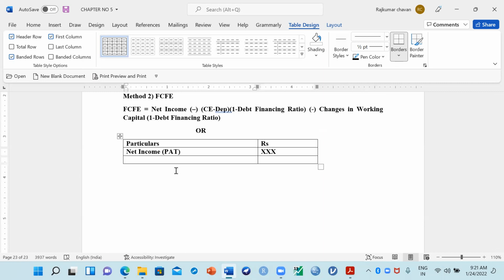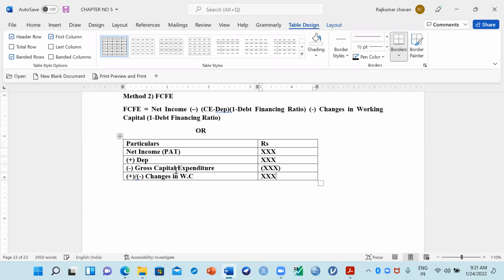Take that value. To this, add the total depreciation, if it is given. Then minus gross capital expenditure. Then you have to add or minus any changes in WC, that is working capital.